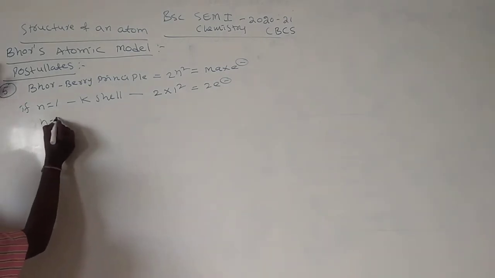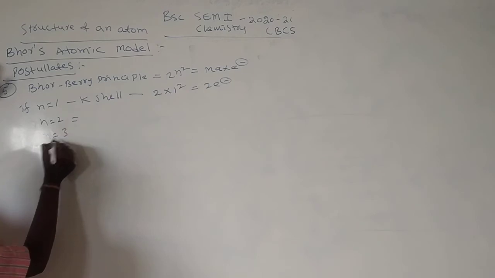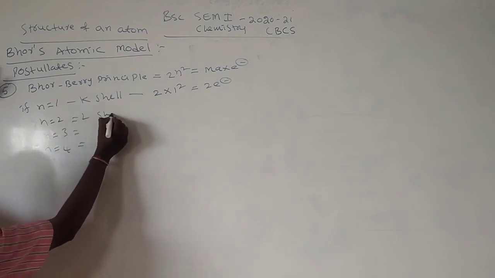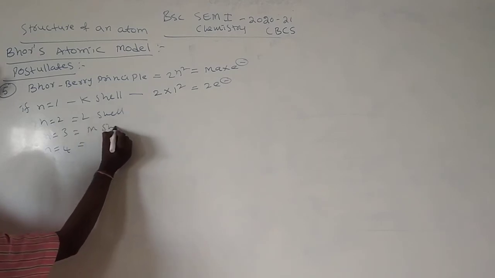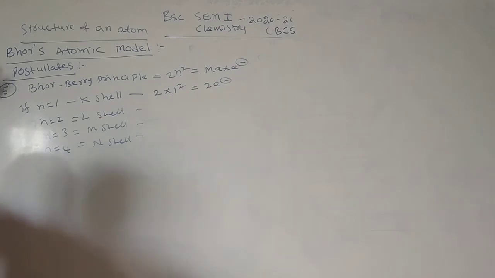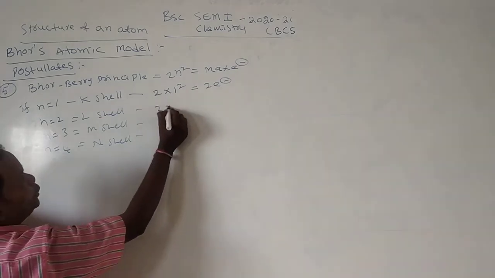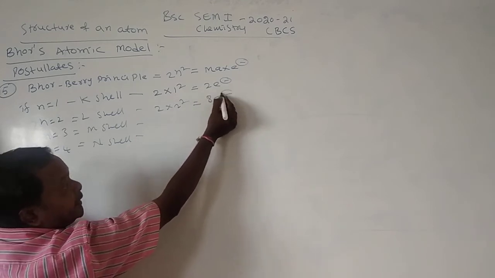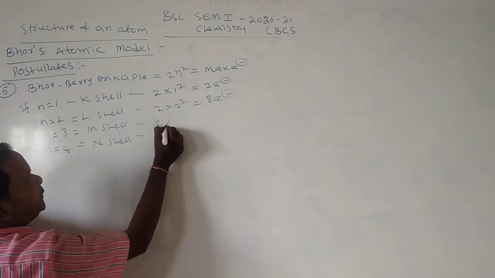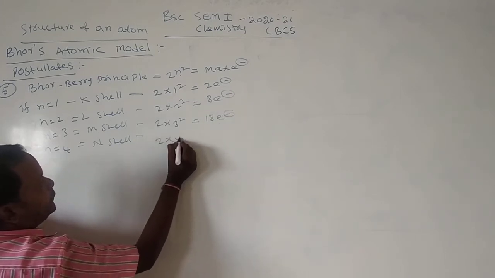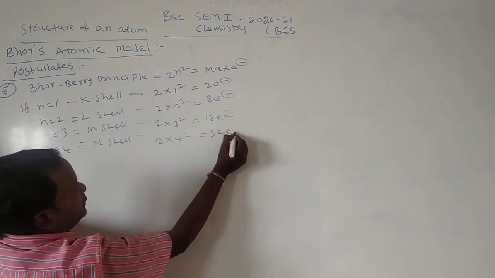Now n is equal to 2, 3, 4: the L shell, M shell, N shell. 2 into 2 square means 8 electrons. 2 into 3 square is 18 electrons. 2 into 4 square is 32 electrons.